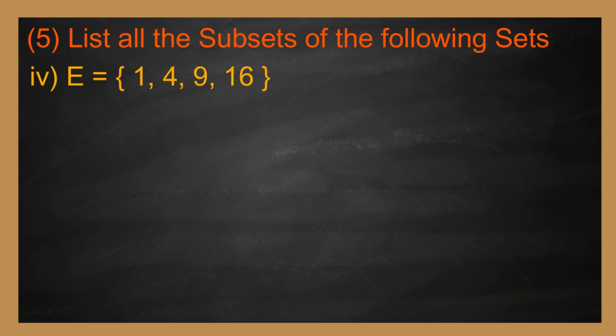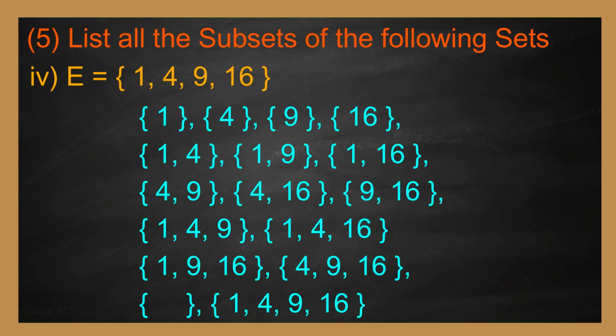Fourth one, E equals {1, 4, 9, 16}. The subsets of E are {1}, {4}, {9}, {16}, {1, 4}, {1, 9}, {1, 16}, {4, 9}, {4, 16}, {9, 16}, {1, 4, 9}, {1, 4, 16}, {1, 9, 16}, {4, 9, 16}, and the empty set and the set itself, that is {1, 4, 9, 16}.